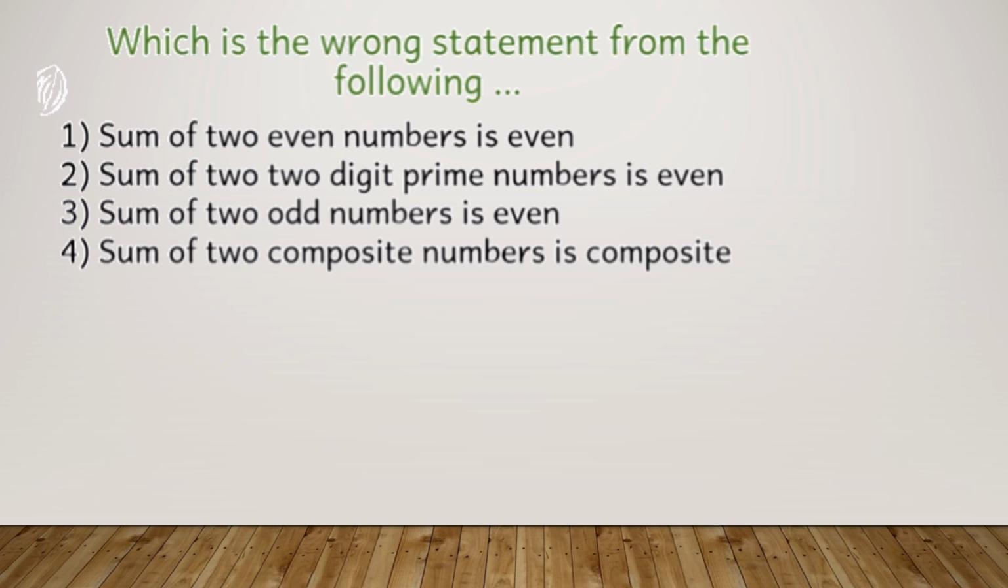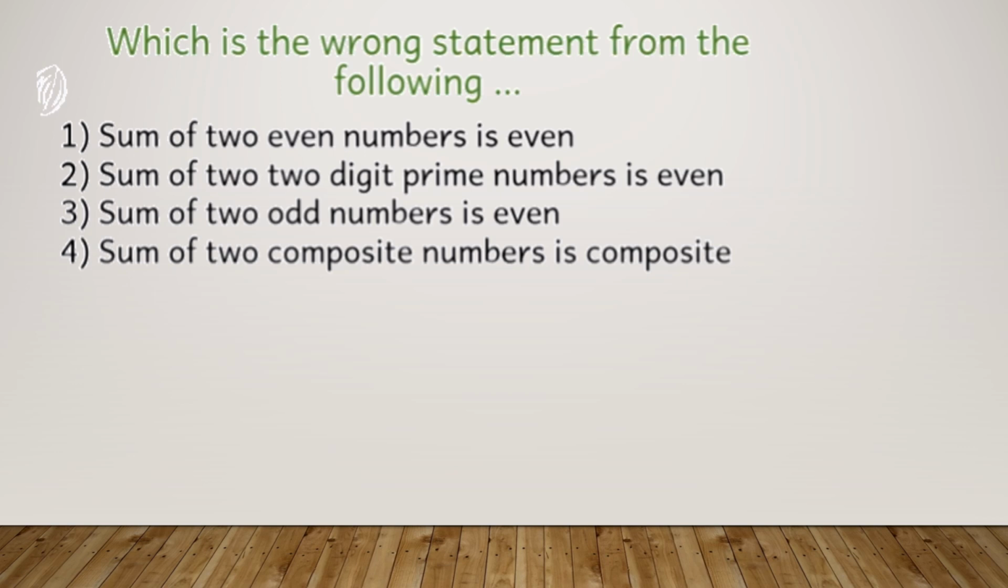Here we have another question. Here you can read, which is the wrong statement from the following? Okay, so here you have got 4 statements. You have to tick or circle the wrong statement. The first statement is sum of two even numbers is even. It means if there are two even numbers, if I add them, it will give me even.